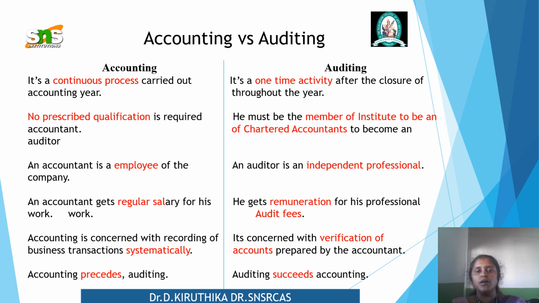But in the case of auditing, he must be a member of the institute, a chartered accountant, to become an auditor. And then an accountant is an employee of the company. He is treated as an employee. But an auditor is an independent professional. The accountant gets a regular salary for his work. But in auditing, the remuneration for his professional work is known as audit fees. Once he completes the work, we pay him the audit fees. But in accounting, the accountant gets a regular salary.